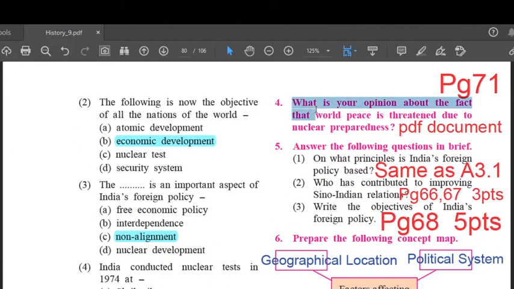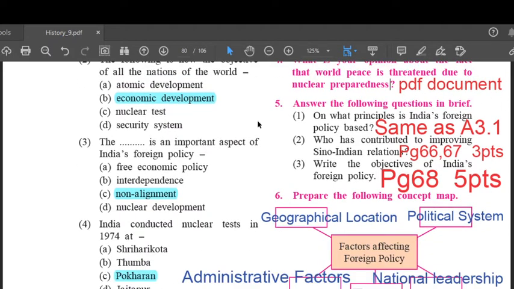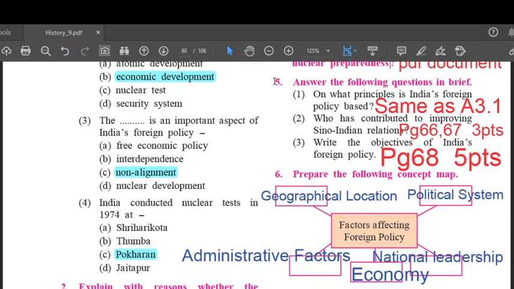Next, question number 4. What is your opinion about the fact that world peace is threatened due to nuclear preparedness? Now this is a personal response question, children. Again, it's not in the textbook. This too, I'll be sending it to you all in the Google Classroom. We'll go to question number 5. Answer the following questions in brief. Okay, the first question in that 5.1.